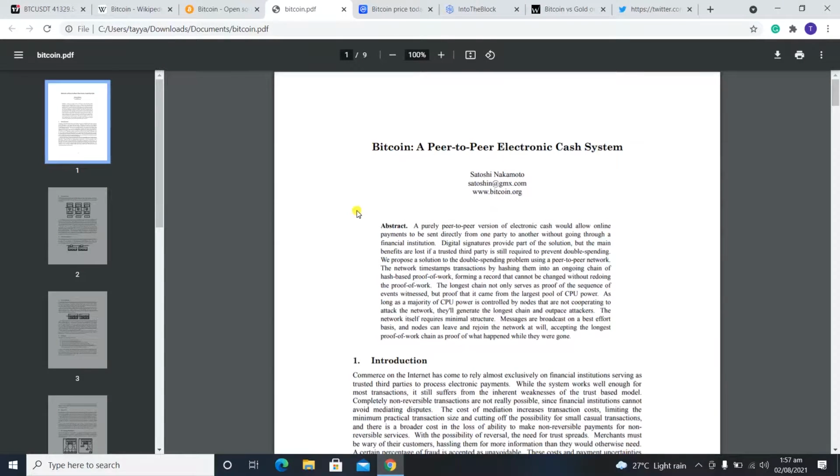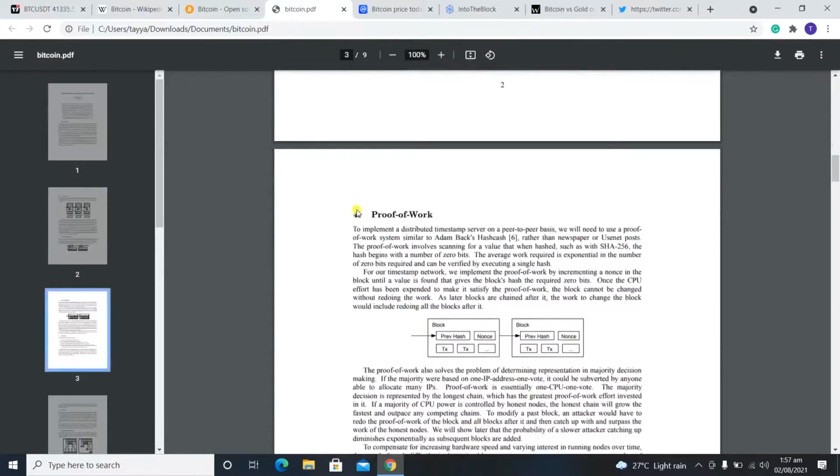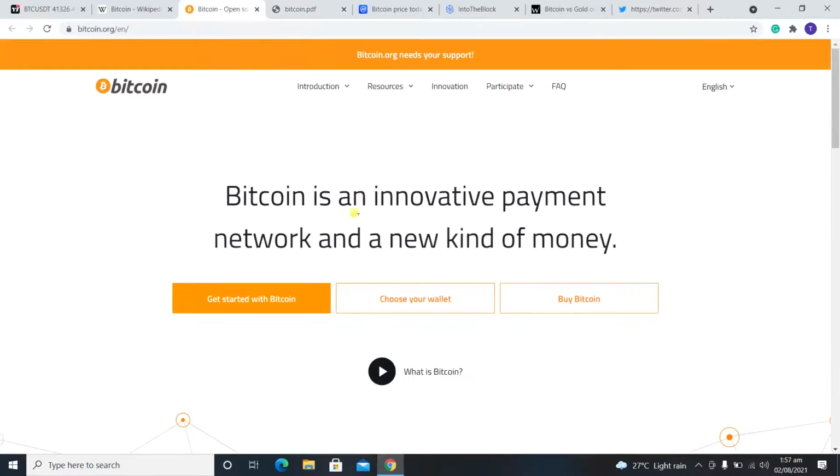This is the white paper of Bitcoin, which is quite technical and you need deep knowledge of blockchain technology. The link to the white paper is given in the description. You can download and study it. And the official website is bitcoin.org.